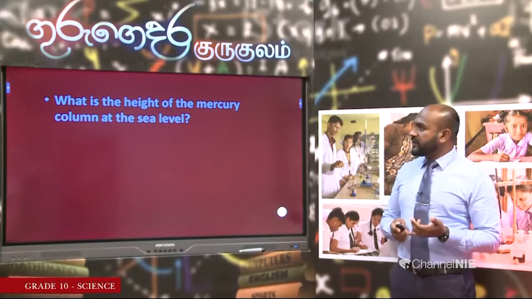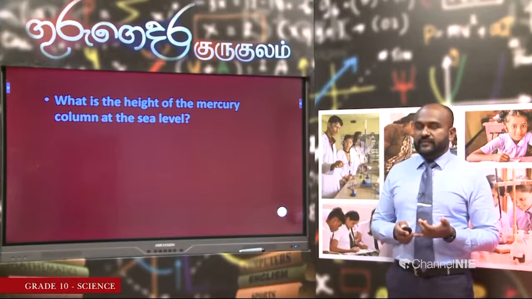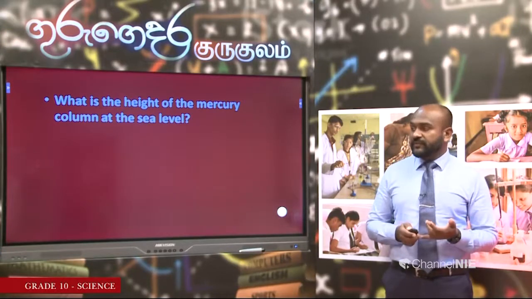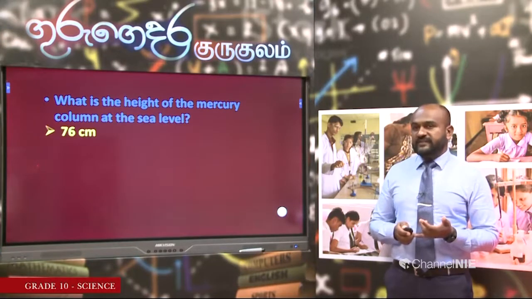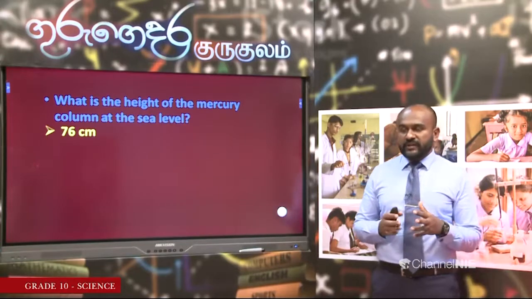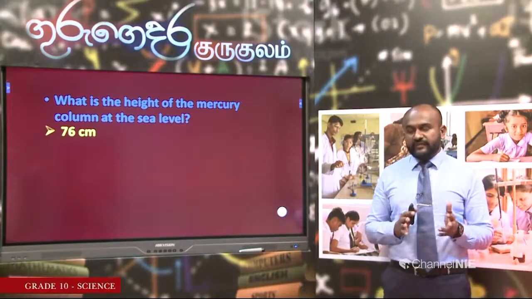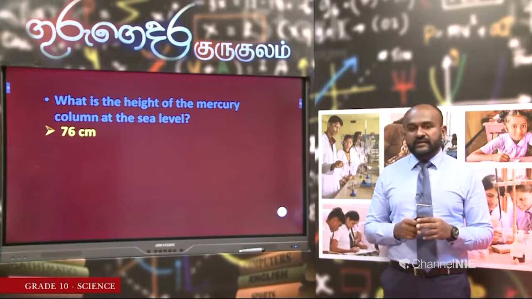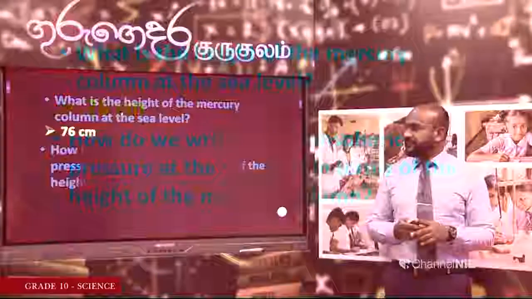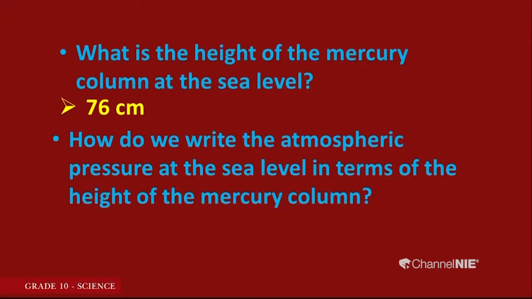What's the height of the mercury column at the sea level? I think you might know this, that it is roughly 76 centimeters. I must tell you, these are not exact values, these values can vary. How do we write the atmospheric pressure at the sea level in terms of the height of the mercury column?